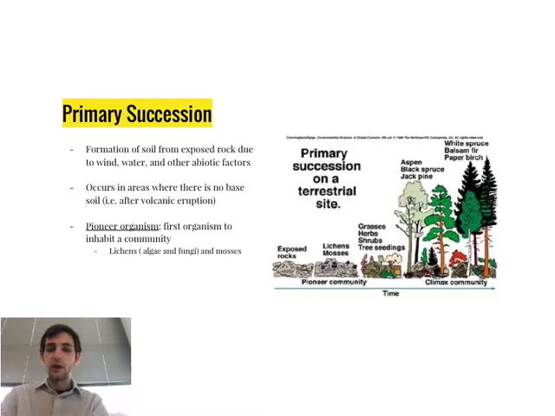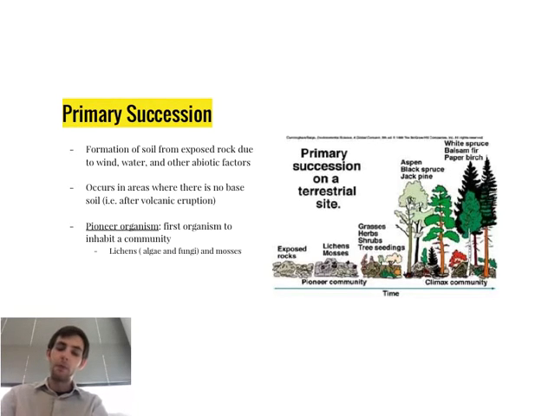Primary succession is the formation of soil from exposed rock due to environmental factors like wind, water, or any other abiotic factor. A very particular distinction of primary succession is the fact that it occurs in areas where there's no base soil, meaning that the soil has been completely wiped out.